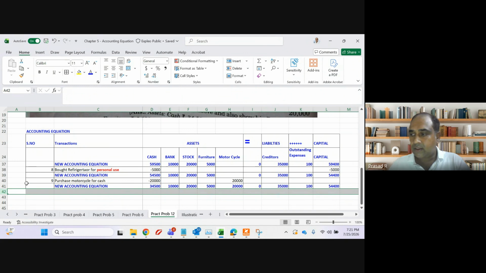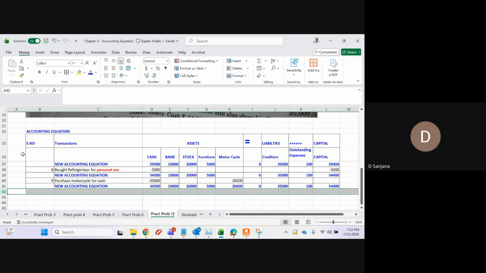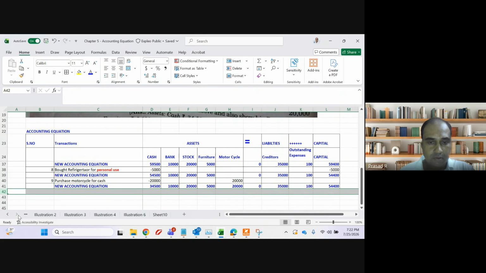So we are done with question number 12 now. I have to discuss one more illustration, guys, and with that I will conclude the accounting equation, and then we'll move to the next set of questions. Yesterday I completed the 6th illustration, right? Yes, sir. Okay, let's do illustration 7 now.